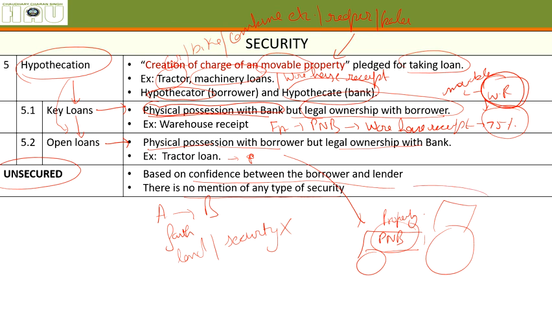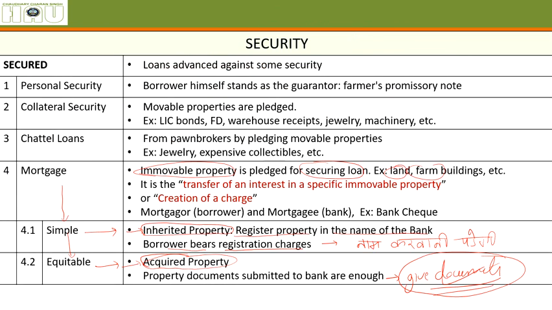The farmer used to make use of this tractor, that means physical possession was with the farmer, but the ownership of that tractor used to be with the bank. Until the farmer clears the loan, he cannot sell this tractor. Okay, I hope you have got all of them. Let's revise them once again.